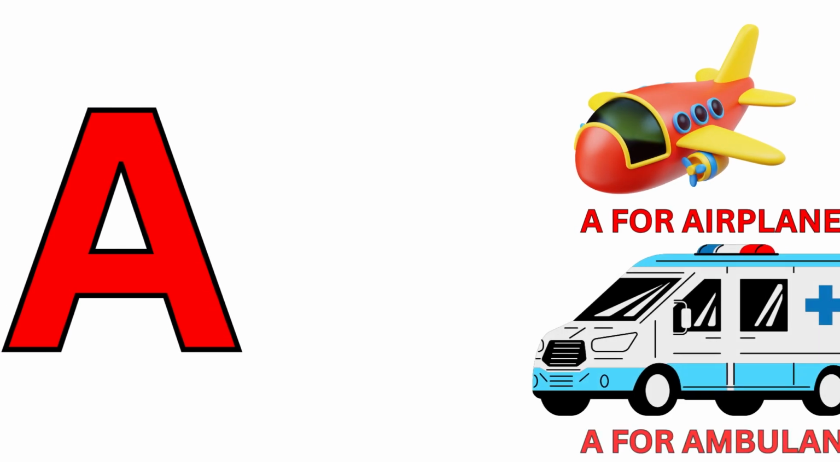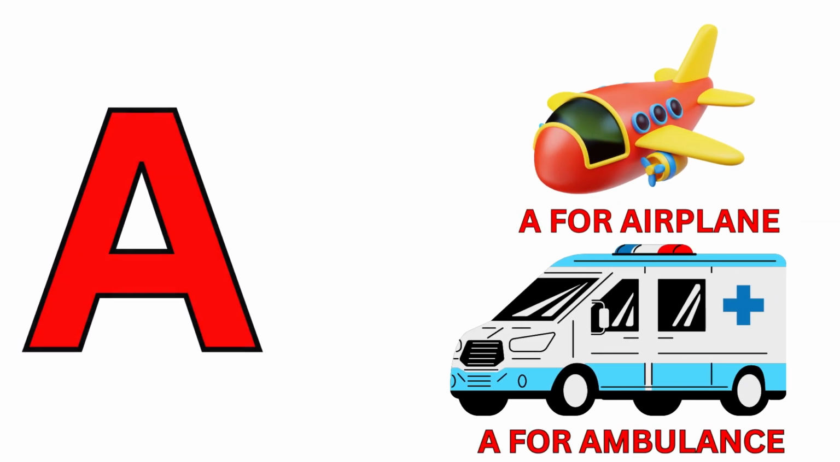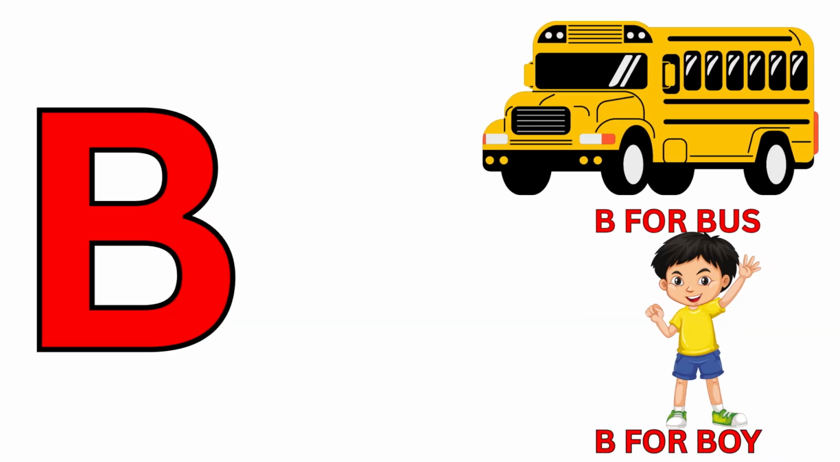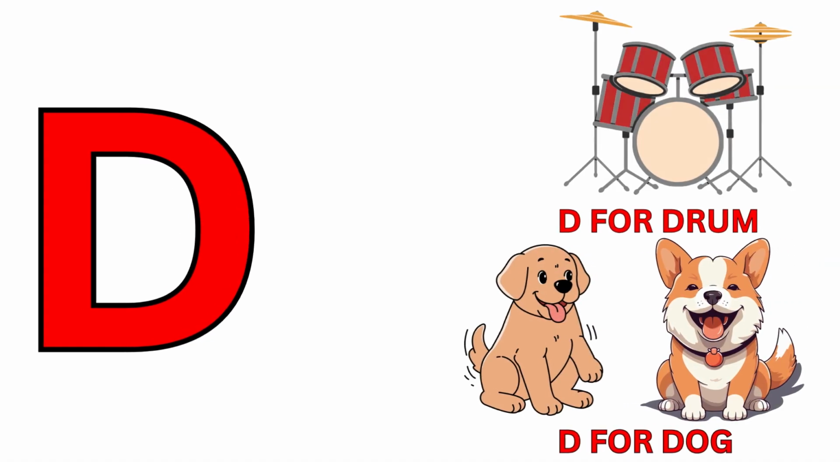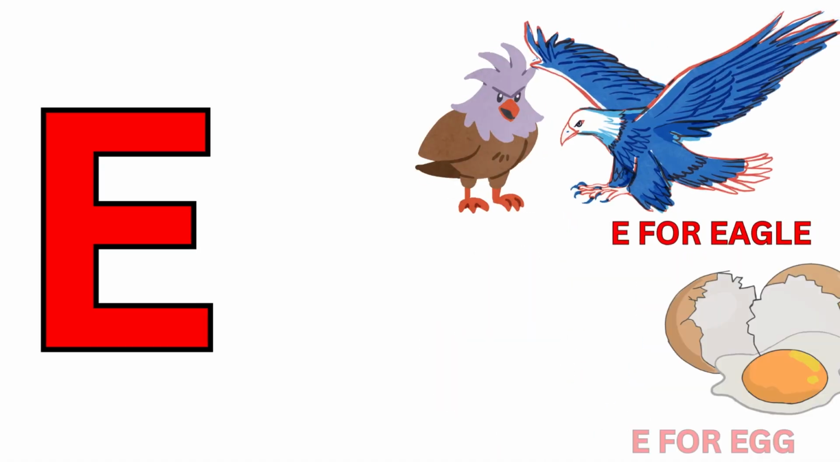A for airplane. A for ambulance. B for bike. C for car. C for cow. D for drum. D for dog. E for eagle. E for egg. F for fan.